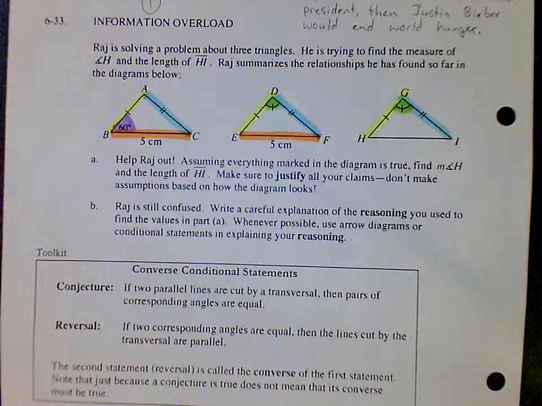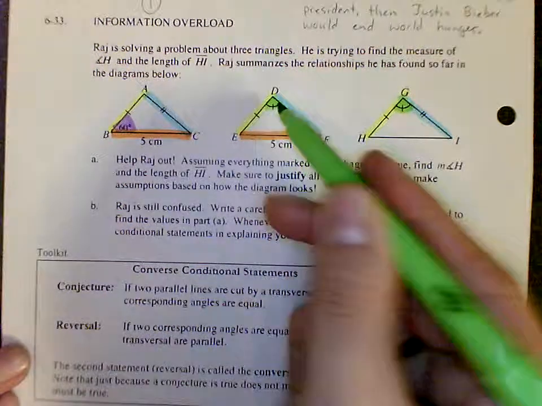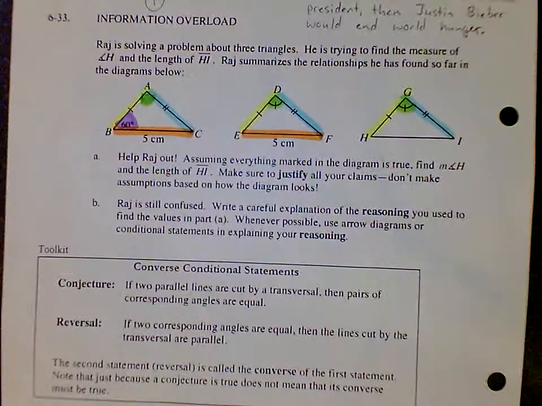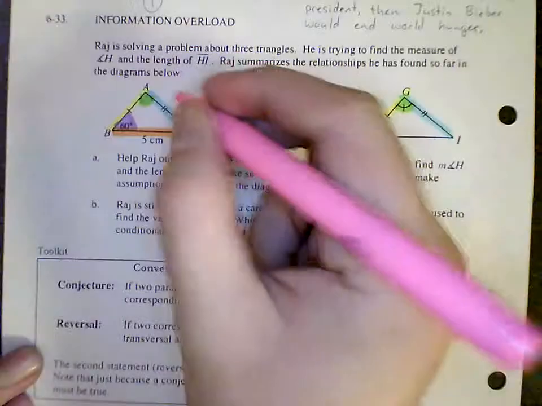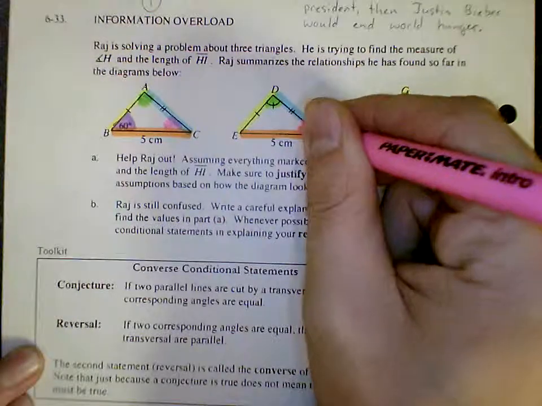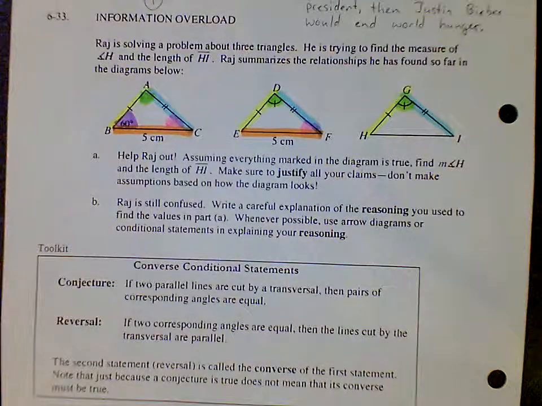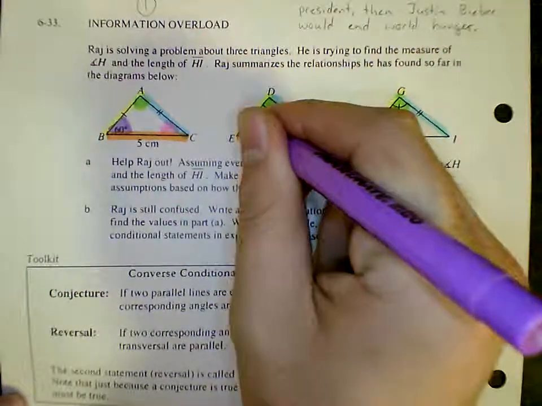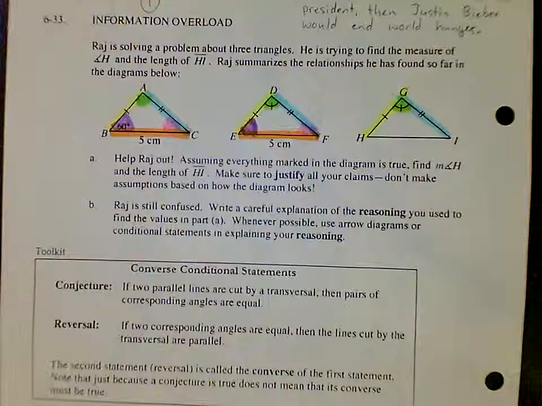So that means that if all the sides are congruent and we have congruent triangles, the angles also have to be congruent. So if this is a green angle, then this one also has to be a green angle. And we can go further and say that if this is a pink angle, then this one also has to be a pink angle there. So we now have all the sides congruent, all the angles congruent. Actually, one last thing here, we can say that this is going to be a purple angle. So this angle is 60 degrees as well.